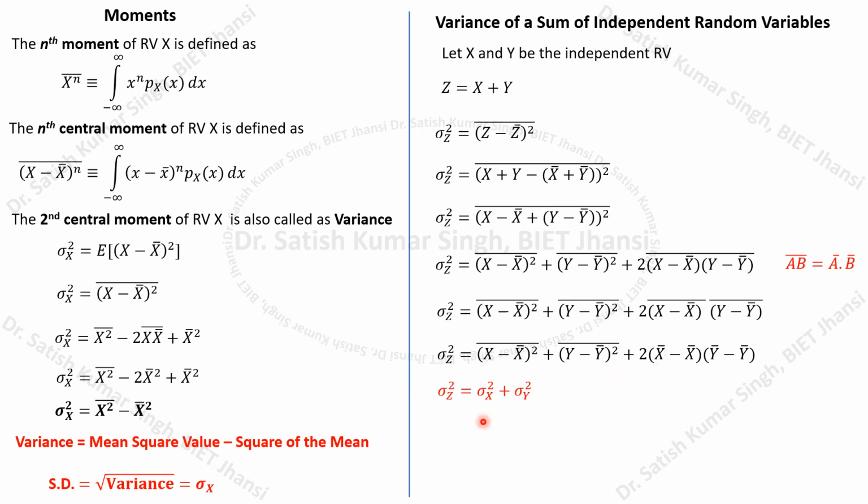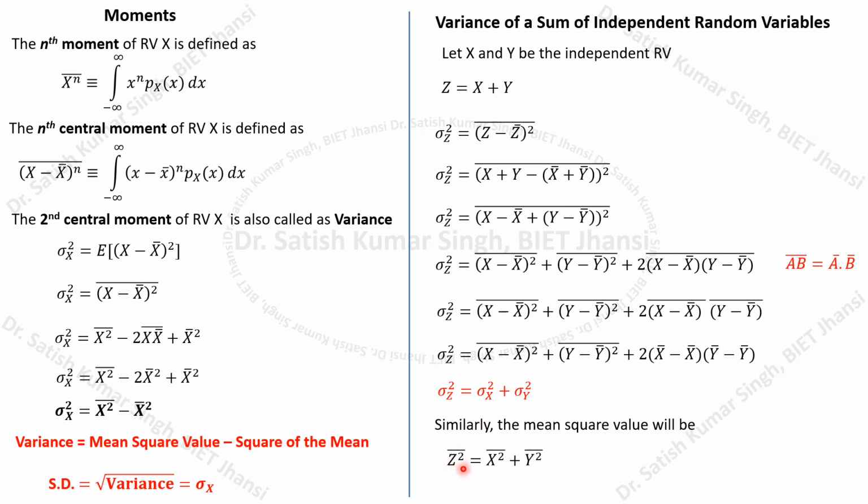So the meaning is, if we have two independent random variables, and we sum these two independent random variables to get another random variable z, then the variance of this random variable z will be equal to the summation of the variances of the individual random variables. So sigma z square will be equal to sigma x square plus sigma y square.